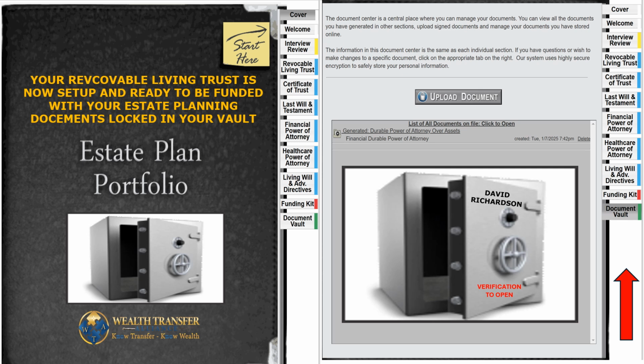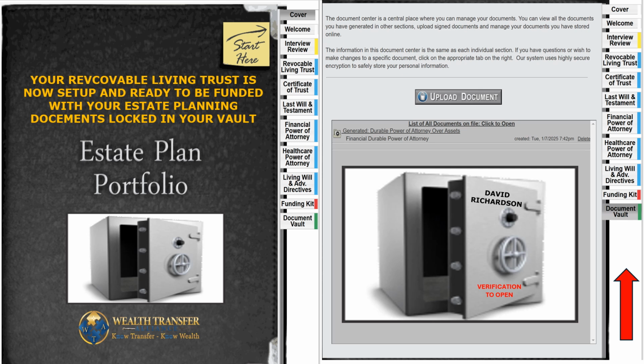Only you and whoever you designate can go in and out of your vault. And you can go in and out of your vault, make changes to anything from step 1 down to step 4, make the changes and lock it back up. That's just simple. And then should you transition, it's already locked up, it's already completed. If you put a will into your revocable living trust, you can take the will out because your will has now been notarized, and you give a copy of the will to the court.